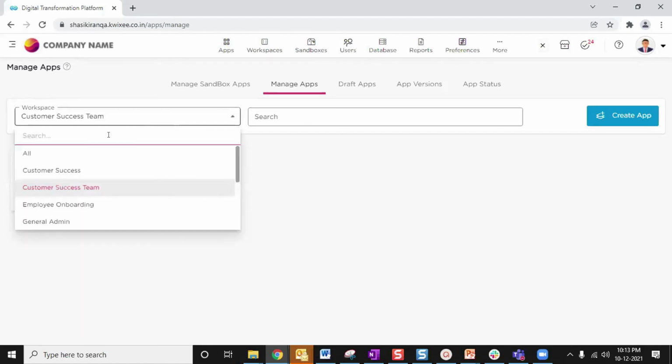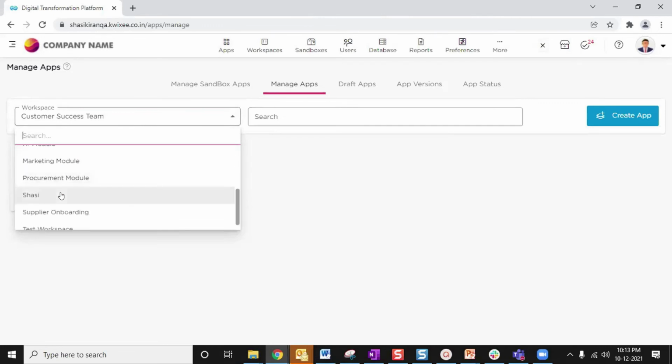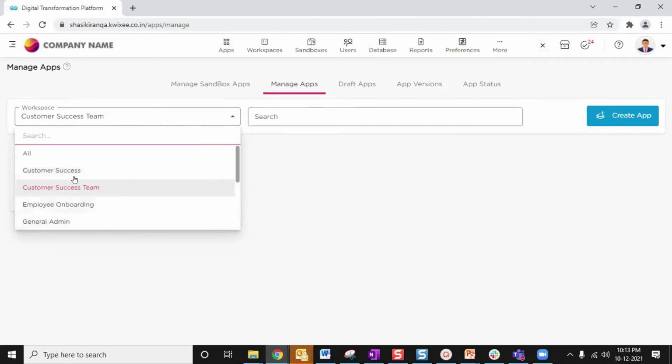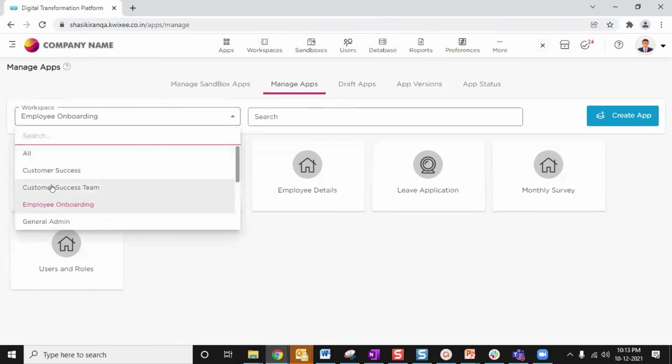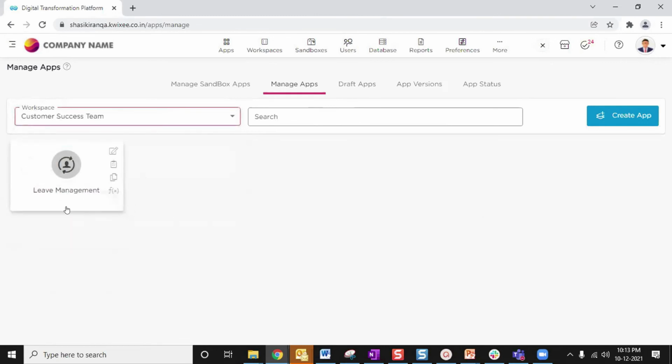However, if you have different types of workspaces, you can select different workspaces. According to that workspace, you will get the applications which are present in that workspace. So I am selecting the customer success team here. In customer success team, we have one application, that is leave management. So don't make a mistake. People tend to make a small silly mistake: they select a workspace and try to search for applications which are present in some other workspace, which the platform will not recognize and will not give you any data. So don't get into the trap.